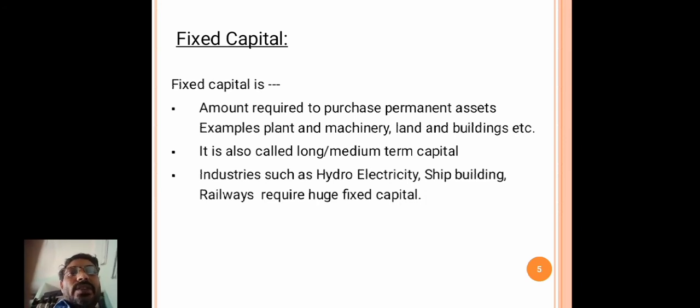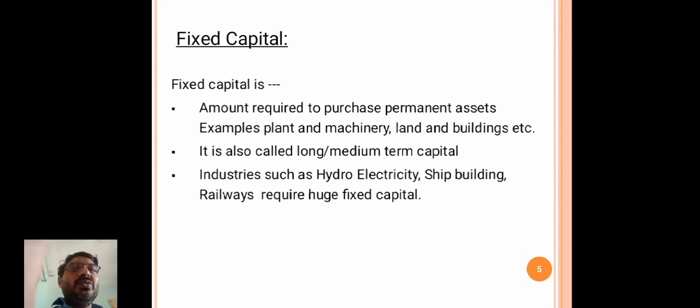What is the purpose of fixed capital? It is required to purchase permanent assets like land, machinery, land and building.